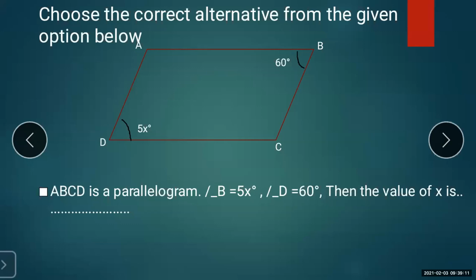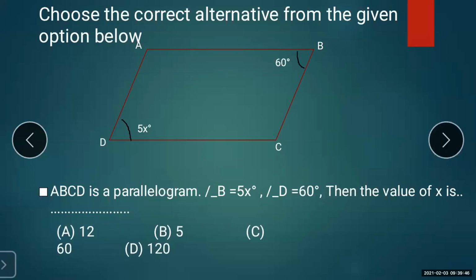Quadrilateral ABCD is a parallelogram. That means it is given in the question that it is a parallelogram. What else is given? Angle D is 5x degrees. Sorry, here it has been given opposite. So angle D is 5x, and as per the diagram, angle B is 60 degrees. Then what is the value of x?